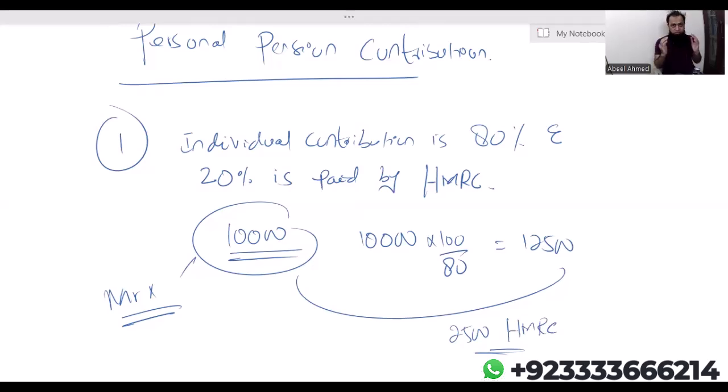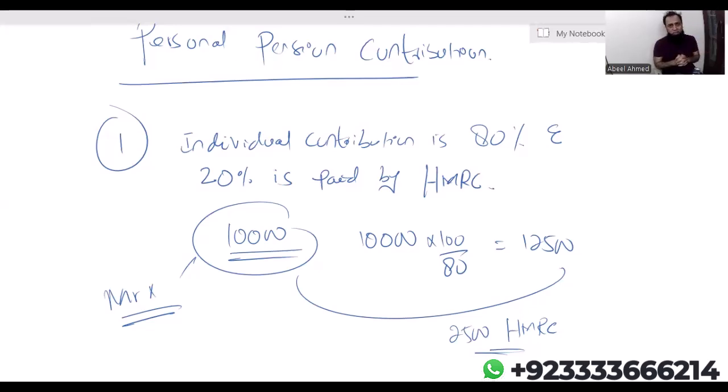Now try to think that someone is contributing 10,000 and 2,500 someone else is contributing on behalf of that person, and logically to that insurance policy the total amount is not 10,000, it is going 12,500. So obviously that's an advantage. Take it like that you are keeping 10,000 in your bank account and someone else is giving you 2,500 to also keep in the same bank account for you.